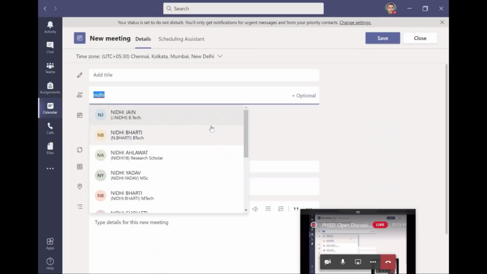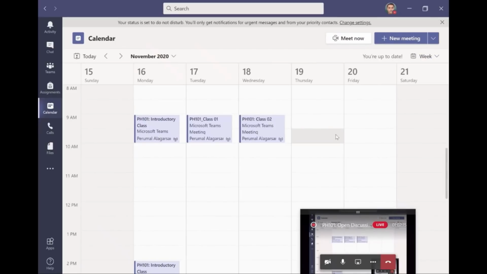Suppose I go to some other name, something like Soham. So it will show Soham Karak. So he is a BTech student or a PhD. There are so many Sohams there. Now you have to carefully choose. Otherwise, instead of your friend, you will call the PhD student and he will wonder why BTech students are calling me. So carefully check the name before adding it. So this is how you can add and save it. All this member intimation will go and they can join your meeting followed by meeting schedule.